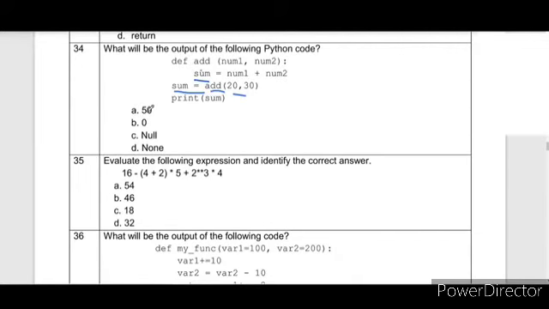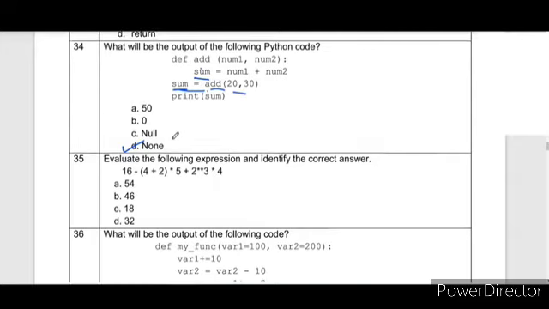Although the value of sum is 50, there is no return statement, so it will return None. So the correct answer is None. If there were return sum, then the answer would be 50, but here there is no return statement, so the answer is None.